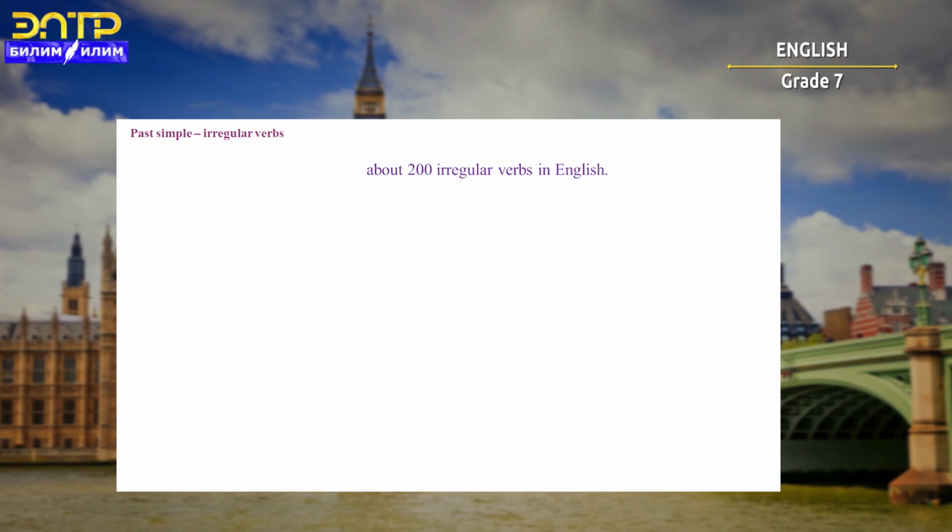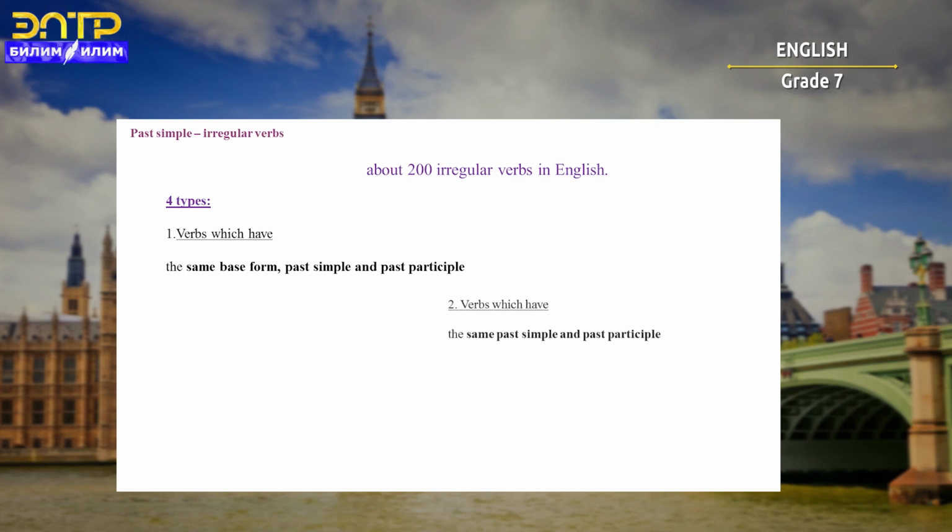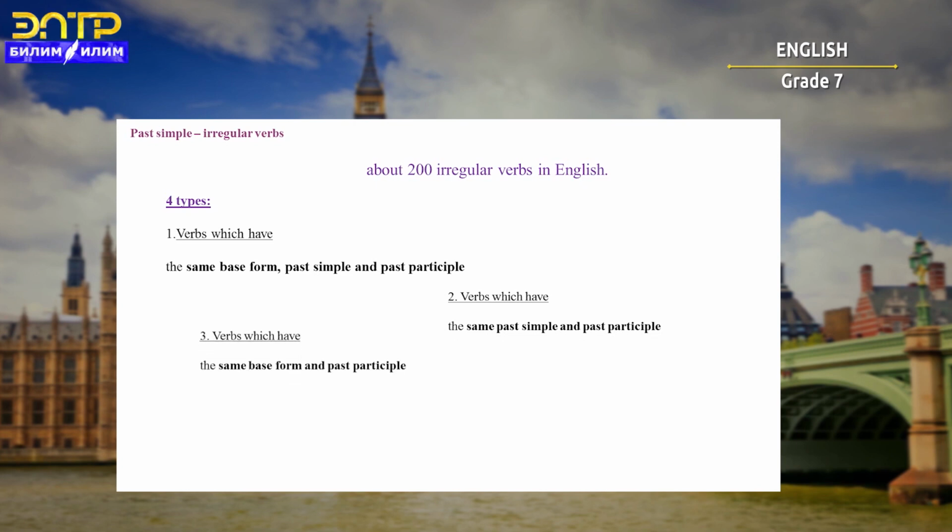I recommend you divide these irregular verbs into 4 types. The first type are verbs which have the same base form, past simple and past participle form. The second type are the verbs which have the same past simple and past participle forms. Type number 3 are the verbs which have the same base form and past participle. And the fourth type are verbs which have a different base form, past simple and past participle form.